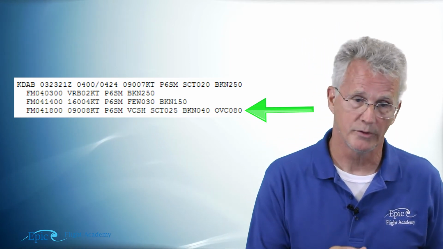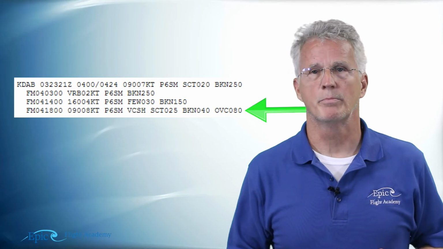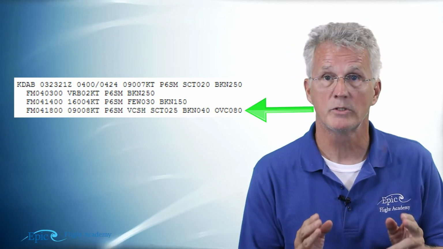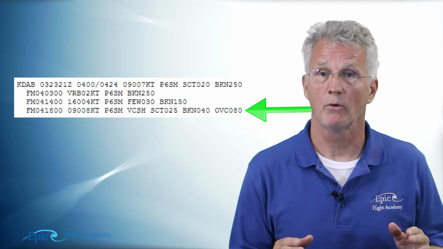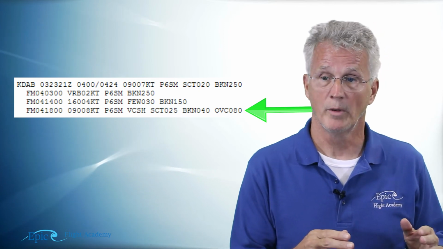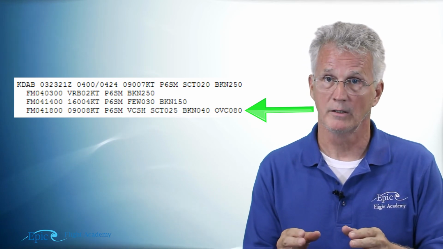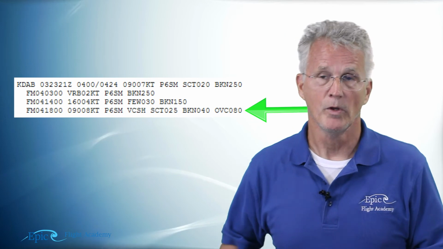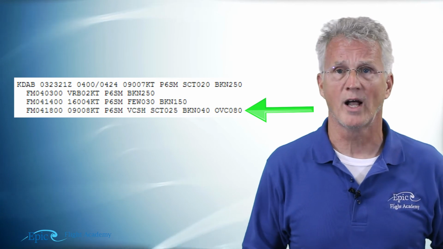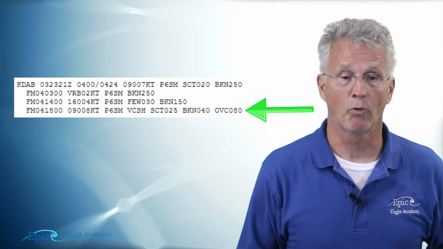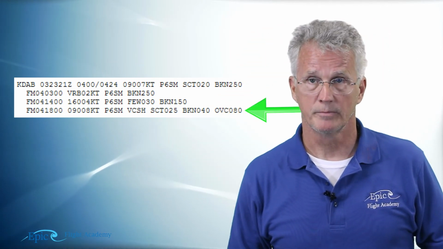1800, we're expecting the winds easterly, still fairly light at about 8 knots, and still good visibility prevailing at 6, but here we see some weather being forecast. It says VCSH, that means rain showers in the vicinity. Remember, after the wind comes the visibility, and then weather, if there is any, and then the sky condition. So right after our VCSH, now we see this sky condition scattered at 025. That's 2,500. Broken at 4,000 and overcast up above at 8,000.